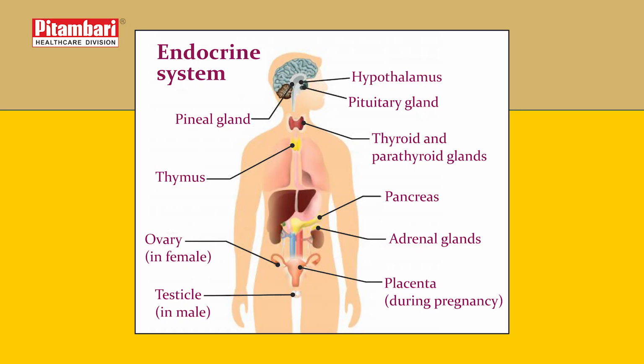Now let us discuss different types of hormones which are released by the glands. Let us start from top to bottom. Pineal gland, hypothalamus, pituitary gland, then we come to the thyroid gland and parathyroid glands. Lower down you have the thymus gland, which is responsible for immunity. Then lower still we have the adrenal glands inside the abdomen, which are helpful for secreting adrenocorticosteroids. Then you have either ovaries or testes. In the abdomen, you also have the pancreas, which secretes an important hormone called insulin, responsible for the metabolism of glucose in our blood.